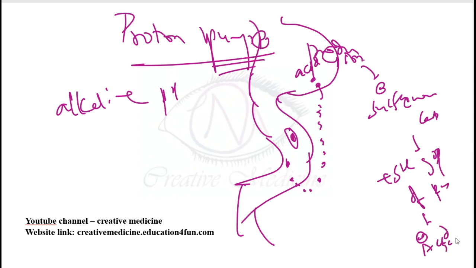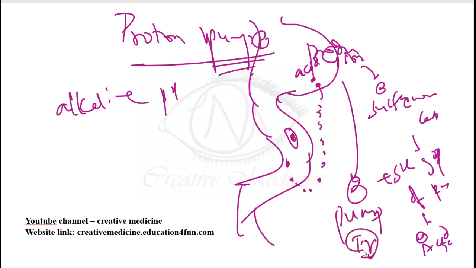When it binds to the SH group of the proton pump, it inhibits the proton pump irreversibly. Because the proton pump is inhibited irreversibly, it takes almost 24 hours for the proton pump to regenerate. So once a day dosing is given in this condition. These are called hit and run drugs.